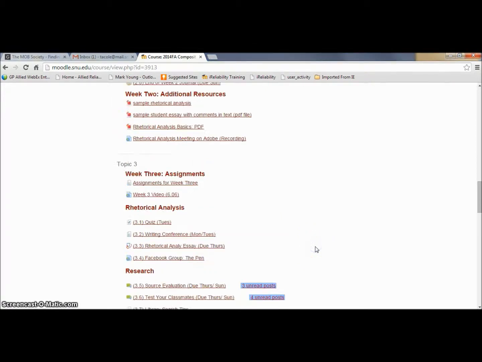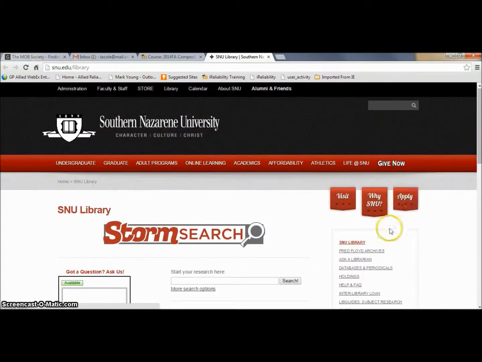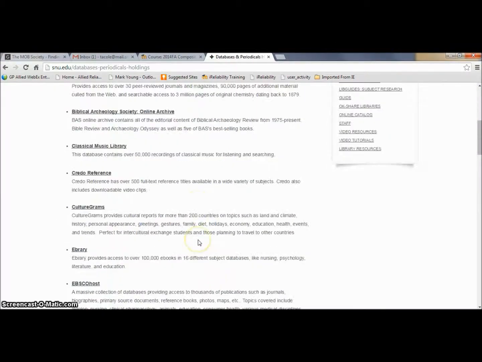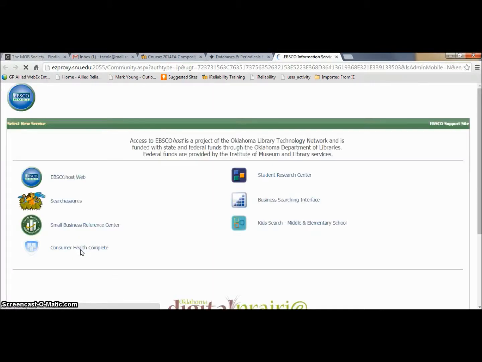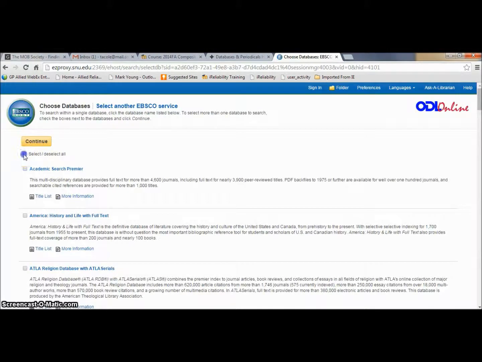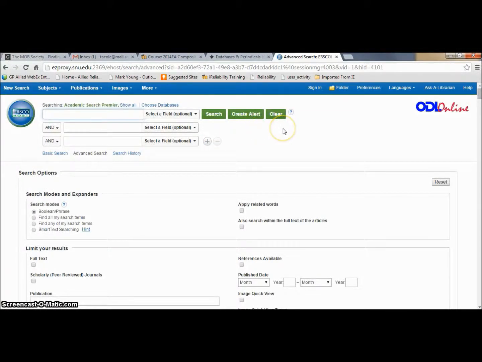To access the library's databases, go to the top of our Moodle page here and click on the library link. Then go over here to databases and periodical holdings. There are a lot of different databases you can choose from, but for this class you just need EBSCOhost. Click here on EBSCOhost. I like to just select all databases when I first begin my search, so select all and click Continue. This search window looks a little different from the one in the video, but the video on 3.7 picks up from here and shows you how to search and use the tools EBSCOhost provides.